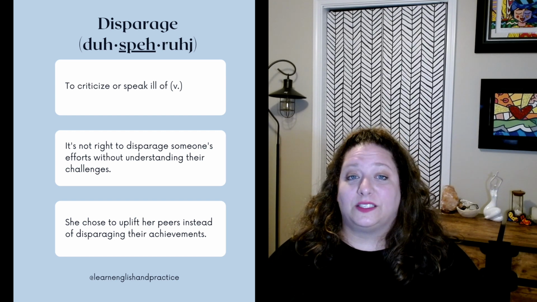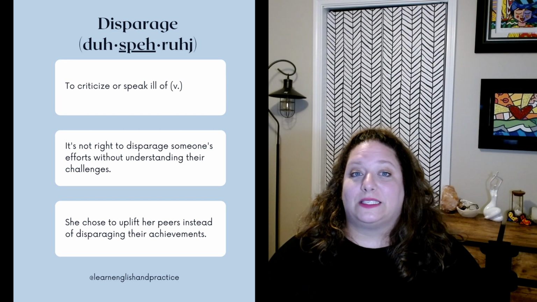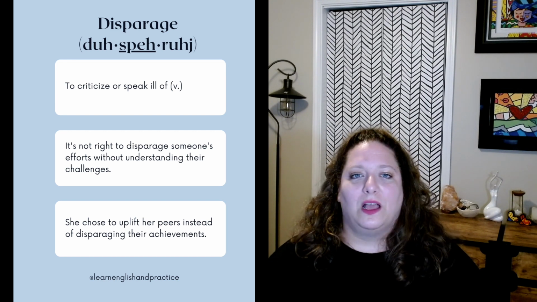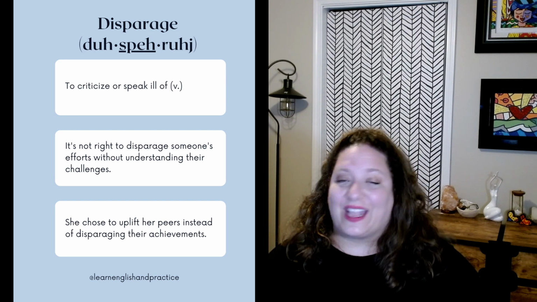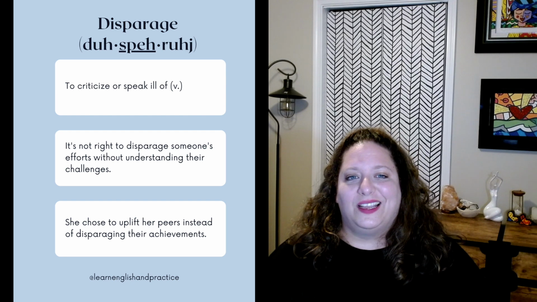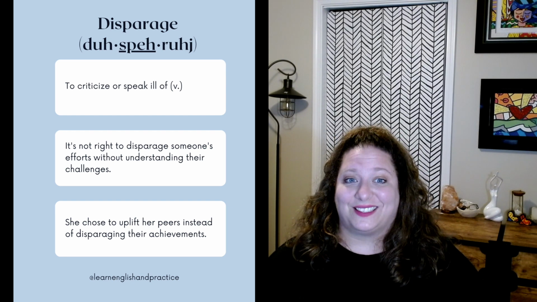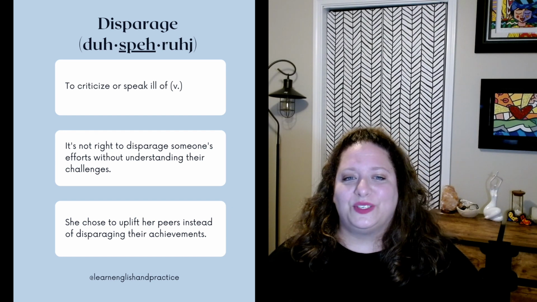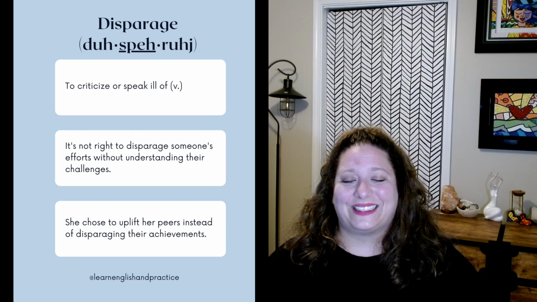Disparage. This is to criticize or speak ill of as a verb. So you might disparage someone's reputation by spreading lies or rumors or negative things about that person. Examples are: It's not right to disparage someone's efforts without understanding their challenges. She chose to uplift her peers instead of disparaging their achievements.